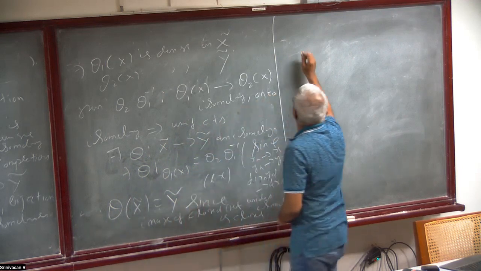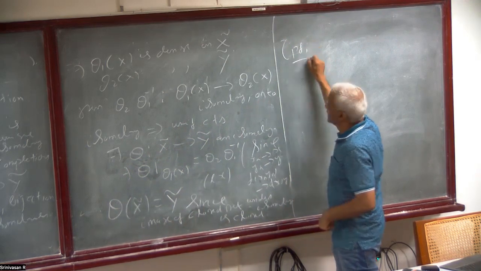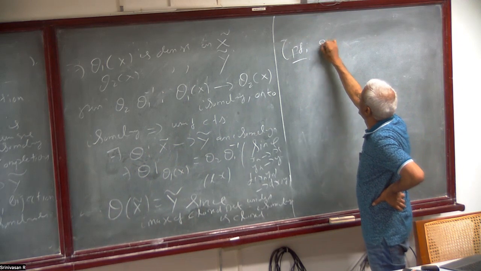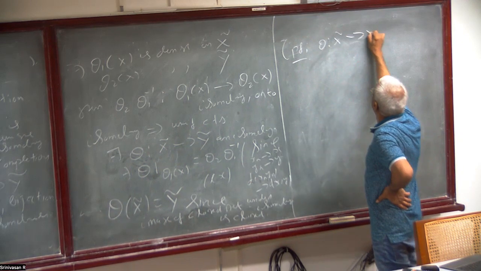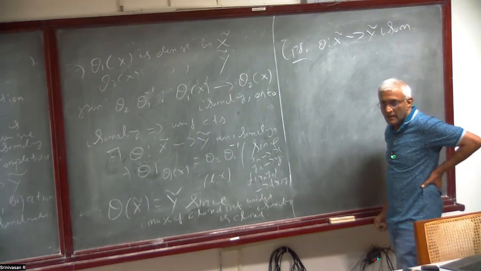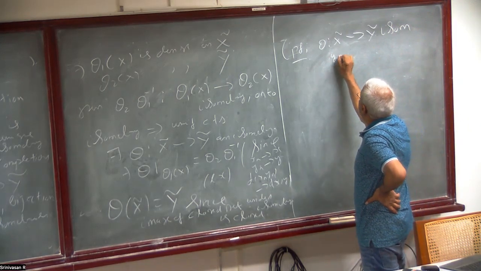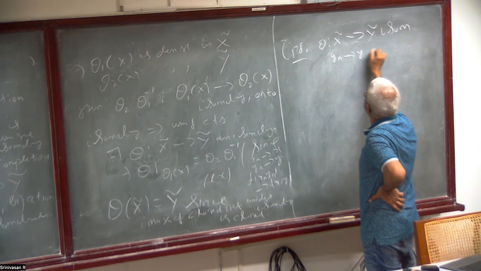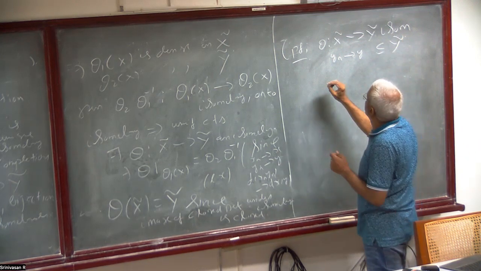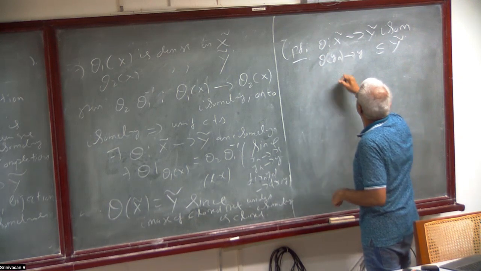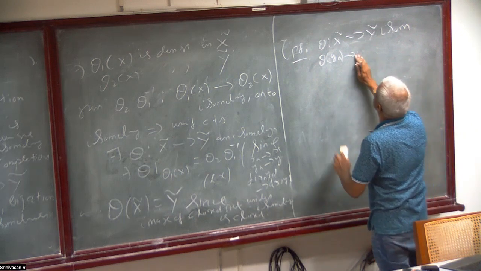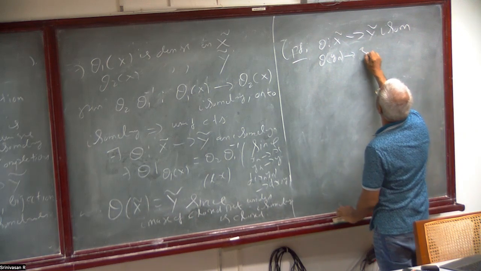Why is it true? Proof. If you have an isometry theta from X tilde to Y tilde, then suppose theta of yn converges to some z.